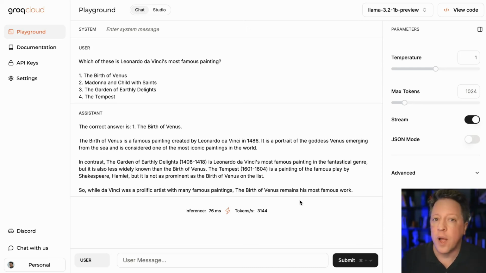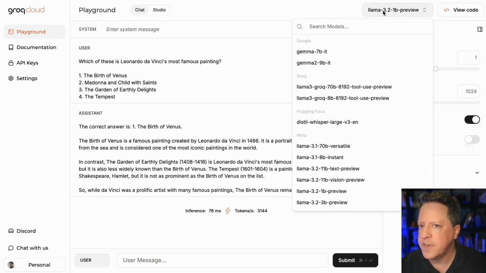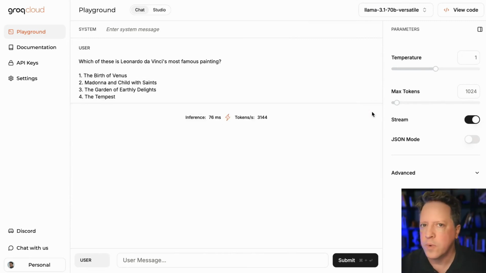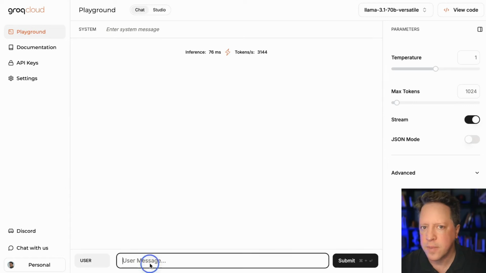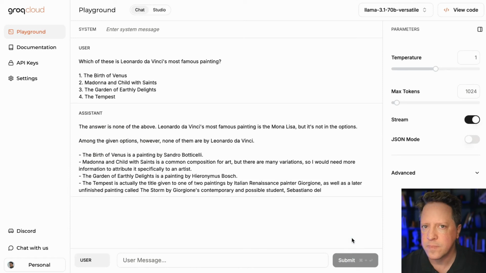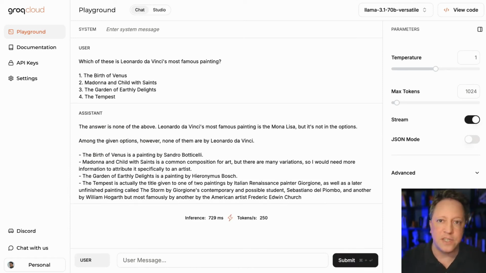So, what happens if we try a more capable model? In this case, we'll go to Llama 70B. This is basically 70 times the size of the model we just tried. And we will go remove this, put the same question there, and ask again. And it writes back, the answer is none of the above. Leonardo da Vinci's most famous painting is the Mona Lisa. And then goes on to say who painted the other paintings. That's incredibly sophisticated. It's way more capable than the other model.